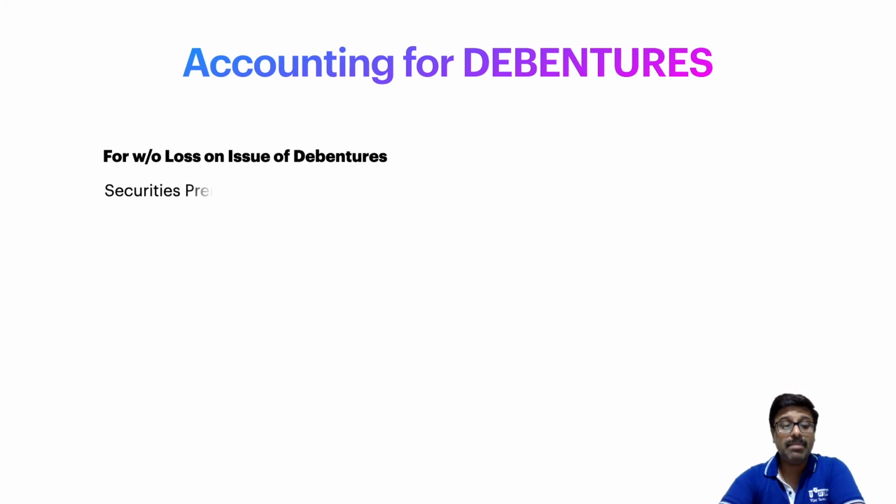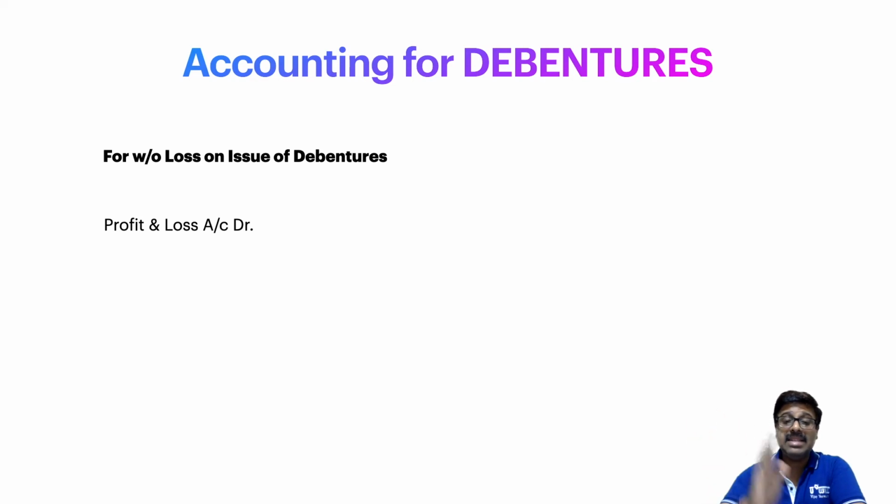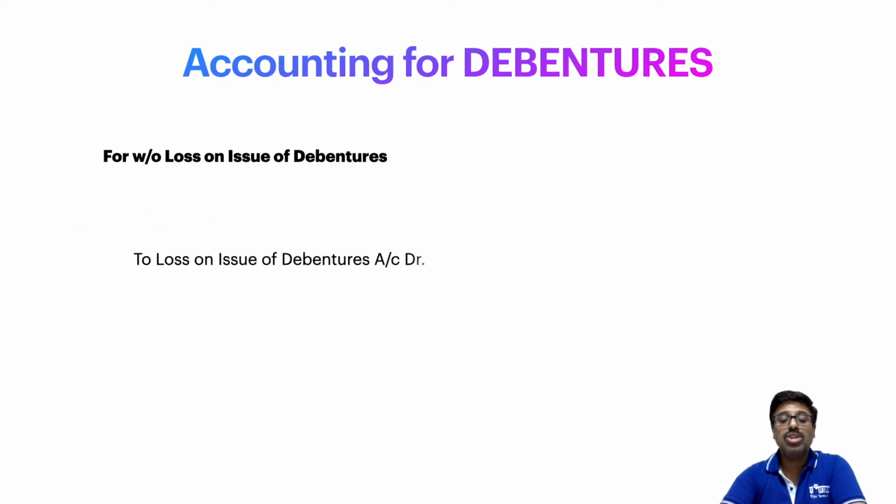So security premium account debit. If security premium is insufficient, then company will write it off from profit and loss account. So profit and loss account debit. Okay, I repeat. If company has sufficient balance of security premium, then security premium account debit. If company has insufficient balance of security premium, then remaining amount will take from profit and loss account debit and to loss on issue of debentures account.